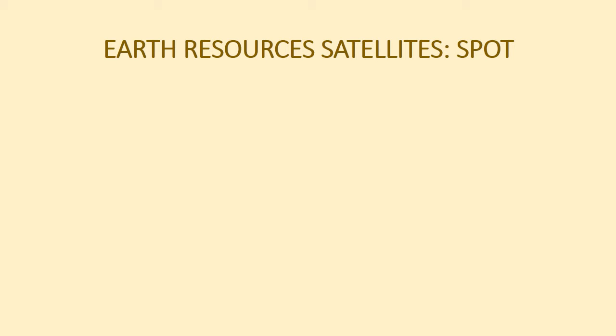SPOT 1 was retired from full-time services on December 31, 1990. The SPOT 2 satellite was launched on 21st January 1990 and SPOT 3 was launched on September 25, 1993. SPOT 4 satellite was launched on 26 March 1998. So SPOT 1, SPOT 2, SPOT 3 have identical orbit and sensor system, which are described as